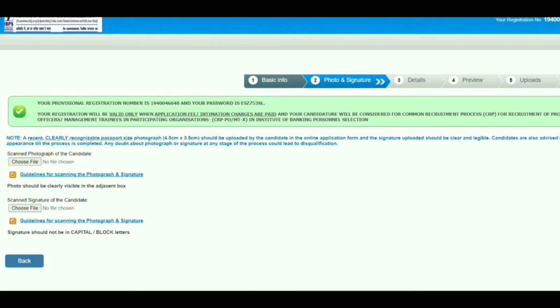So we have two fields here. One is a photo and the second one is a signature. We need to select the photo and signature. As I already said, your photo should be between 50 to 100 KB and your signature should be between 10 to 20 KB. So select the photo and signature. If you didn't select them, that means your file is not in a satisfactory condition. That means your file is not within the 50 to 100 KB and 10 to 20 KB sizes.